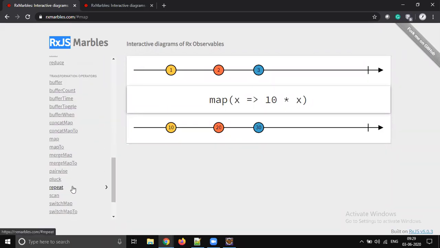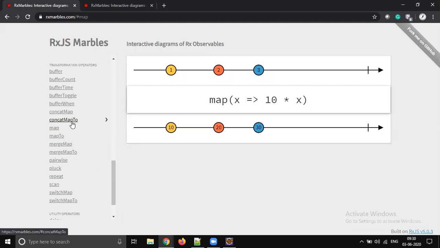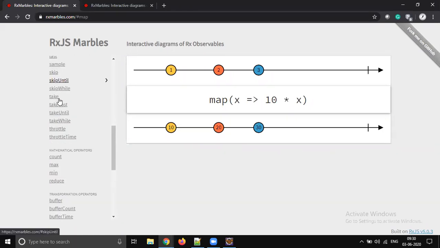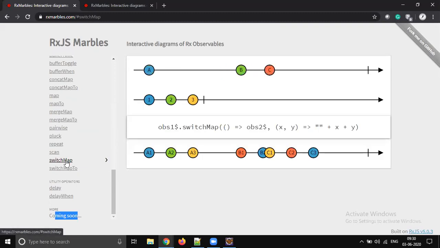So we also have flat map. There are so many operators. See, coming soon, more evolution is happening, more operators they are introducing, and they are telling coming soon. Maybe in the future they might add some more operators. So just play with these operators and get a better idea. But at least you should understand filter, map, flat map.